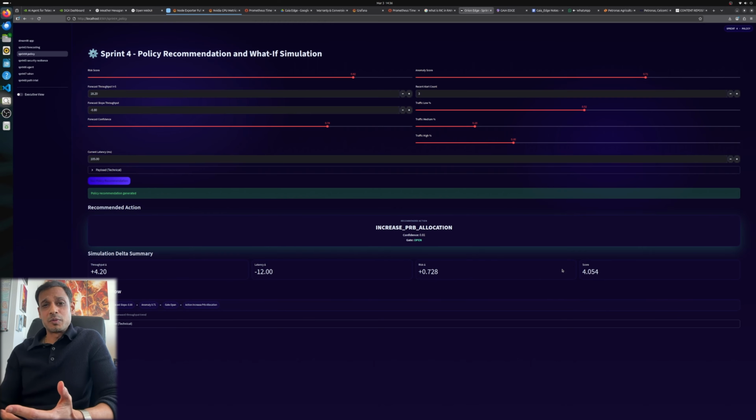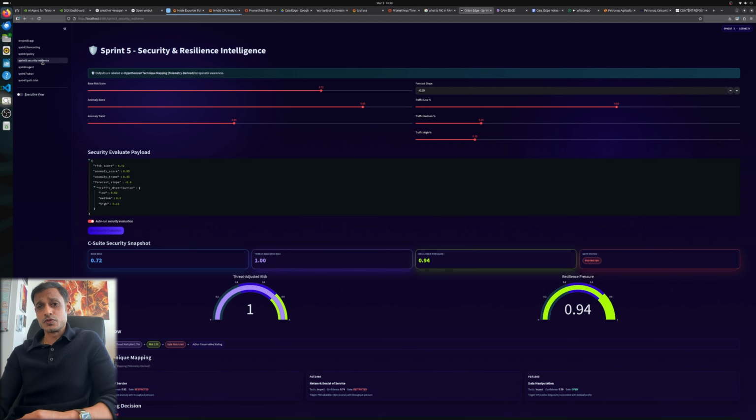Sprint 4 was all around policy recommendations and what if scenarios. Capacity planning is massive, whether it's an infrastructure or network, and this does something very similar, again with some publicly available data, but still really useful and conceptually fully wired and built.